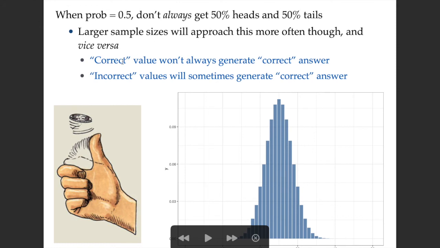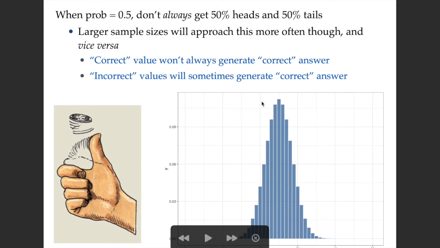And so what this means is that the correct value for our probability won't always generate the correct answer, right? With the true probability of 0.5, you can still get different counts, different frequencies, but your sample size will determine how heavy these tails are around that expected value.